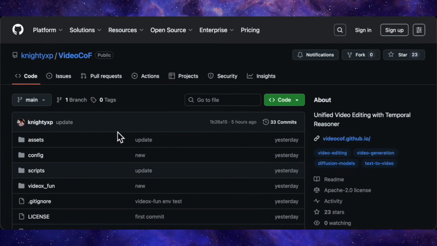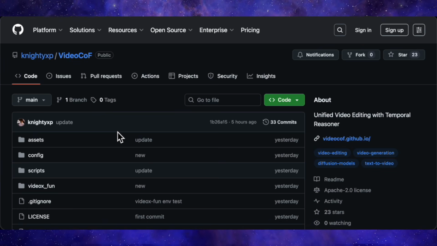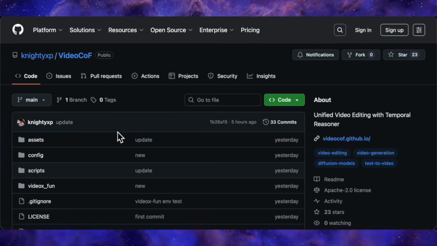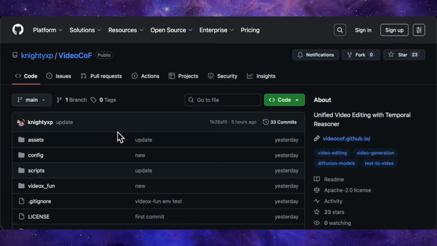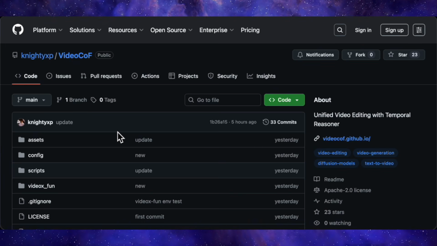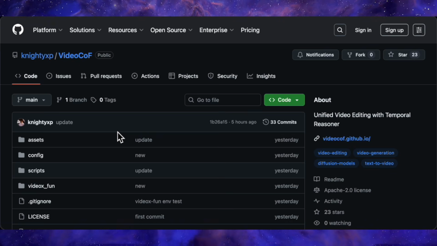The good news is that the inference code is already out, so you can start experimenting with object addition, removal, local style edits, and reasoning-based instance selection right away, and all the links to the project page, paper, GitHub, and Hugging Face models will be in the description for you to explore.